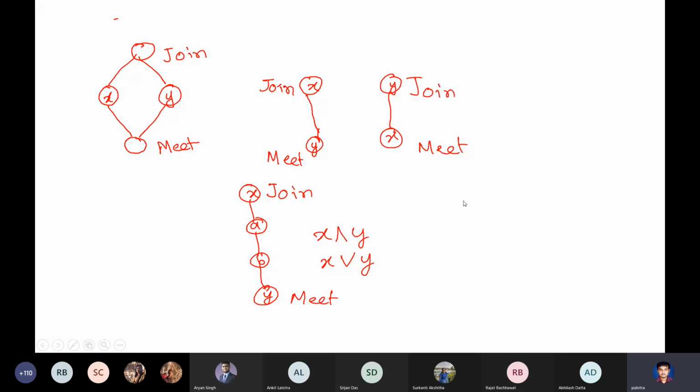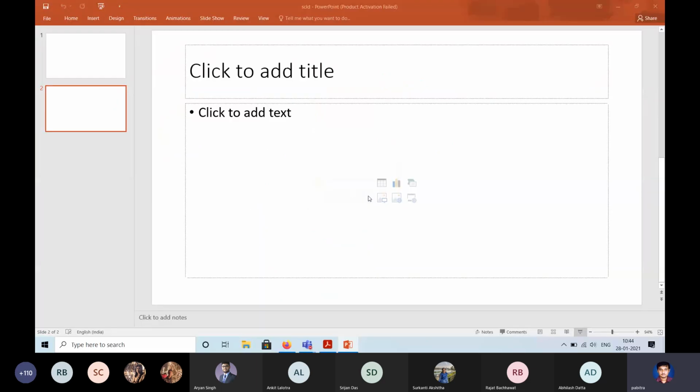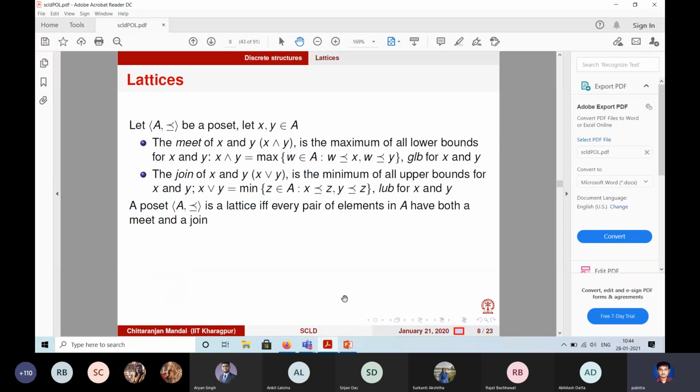So now next what we want to do is that given a Hasse diagram, we want to check whether it is a lattice or not. That is the next job we'll do. I'll show you some Hasse diagrams, and you have to tell me. Note that for a poset to be a lattice, every pair of elements has to have a join and meet.